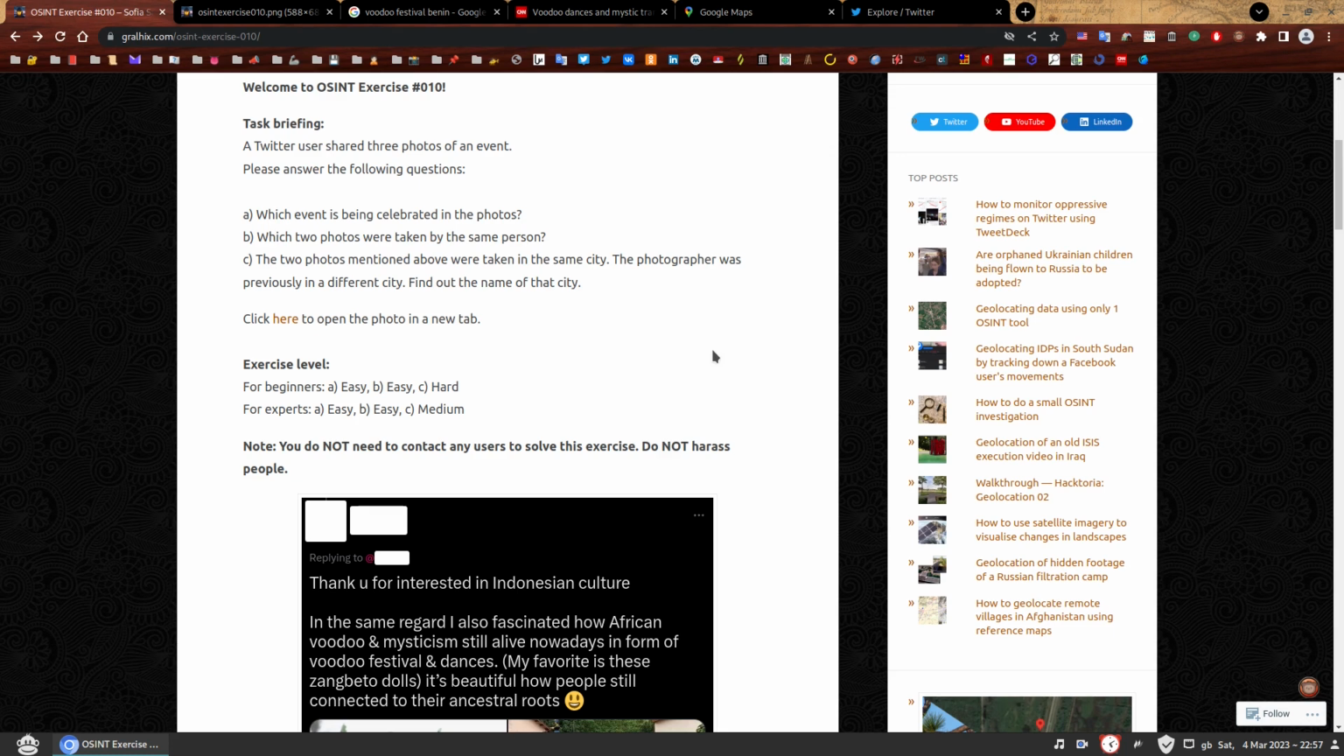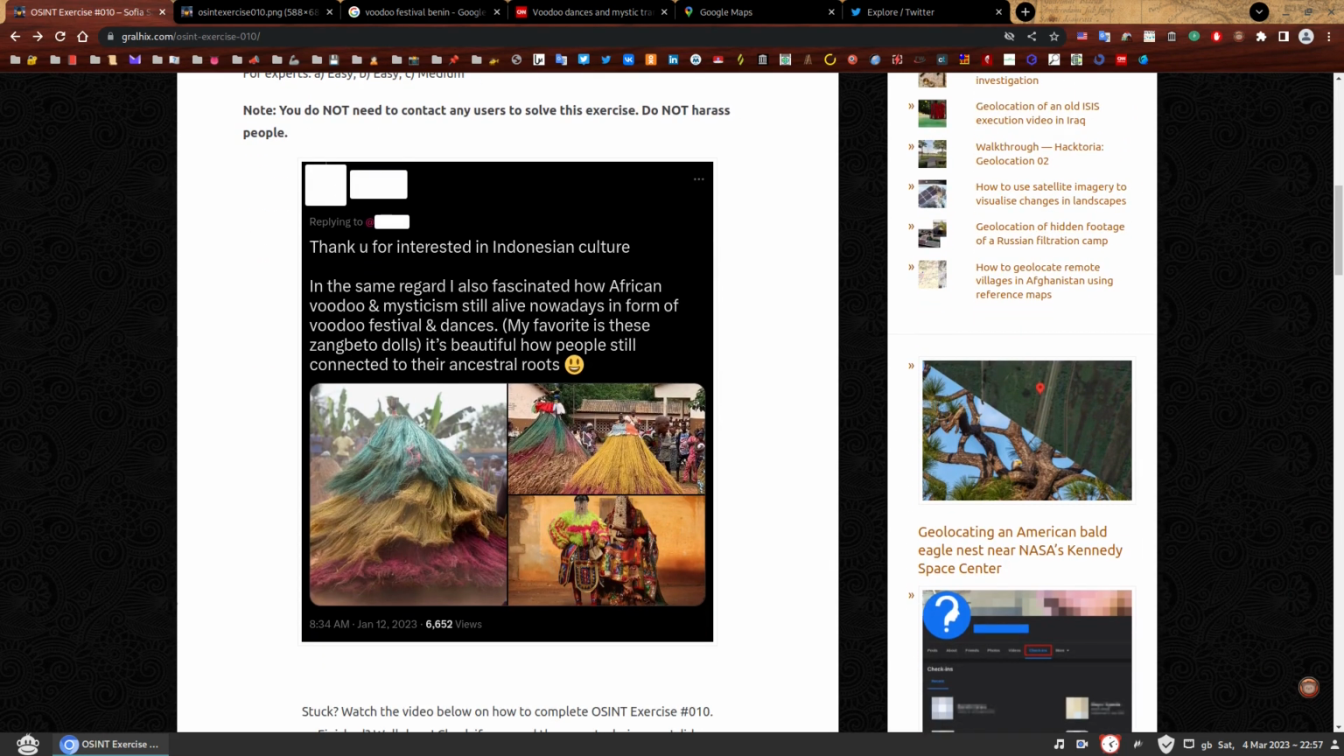Which 2 photos were taken by the same person? So we know that 2 out of these 3 photos were taken by the same photographer because I just said so. And we already know the name of one of the photographers. At this point, we can assume that there is a 50% chance that the person behind this camera is the same as whoever took one of these other 2 photos. These 2 photos have Zangbito dolls, as we have established, so perhaps these 2 were the ones that were taken by the same photographer. We have no way of knowing.